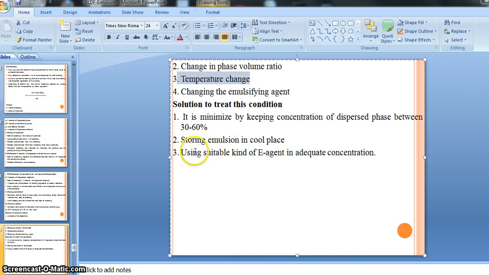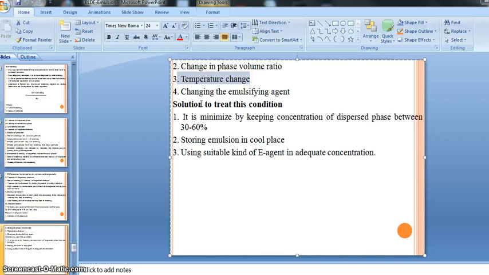Then our fourth one, that is a change in the emulsifying agent, right? Changing the emulsifying agent means, there is one example I wish to say. Suppose we decided to prepare an OW kind of emulsion, and we know that for the OW kind of emulsion we suggest the addition of monovalent kind of soaps, right?